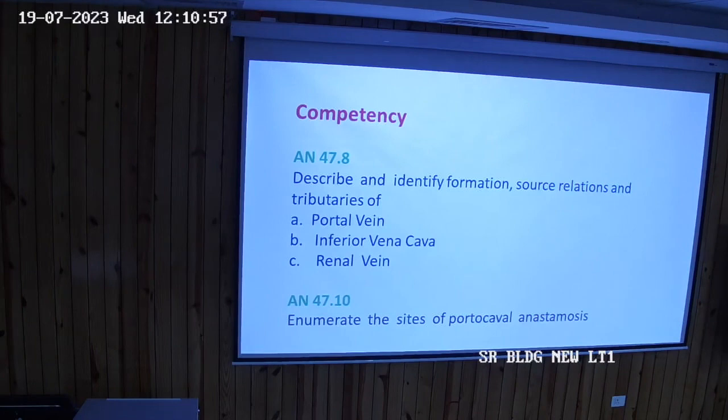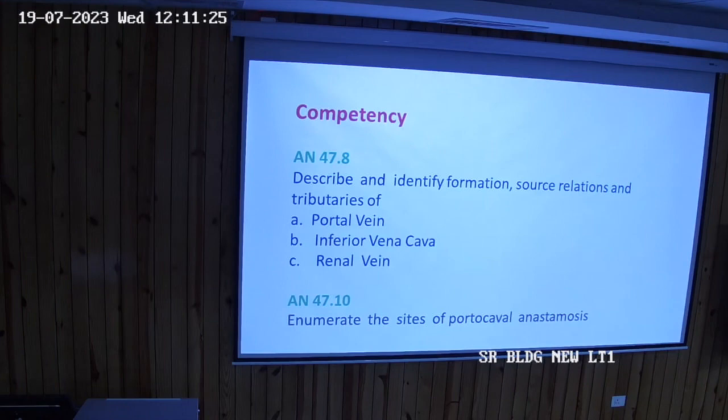The superior mesenteric vein is going to the liver, and this is joined by another vein, which is the splenic vein, which is coming from the spleen. Both the veins with an S, the splenic vein and the superior mesenteric vein, unite to form the portal vein. The portal vein is formed by the union of the superior mesenteric vein and the splenic vein.